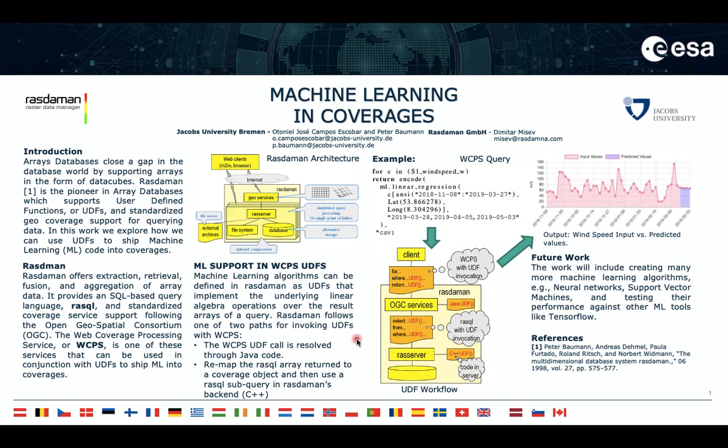This service itself can retrieve the data, and the code of the machine learning part can be encapsulated into a UDF that we can later call using this querying language. So in this respect, we will be able to ship the code to the database using geographic semantics and provide some type of processing, in this case, machine learning processing.